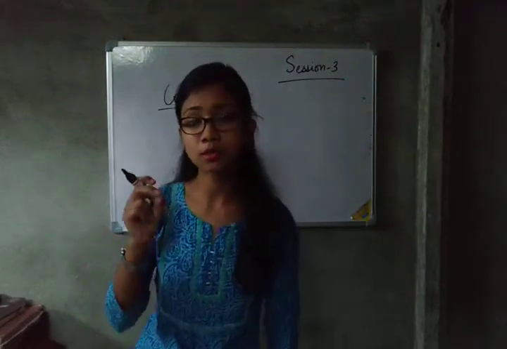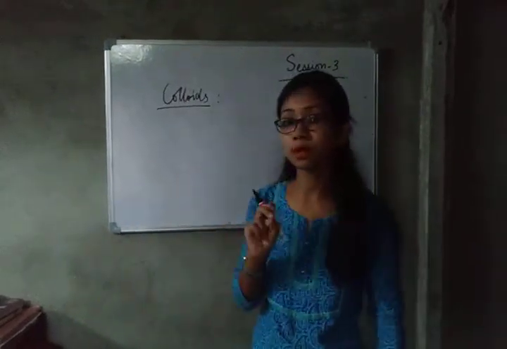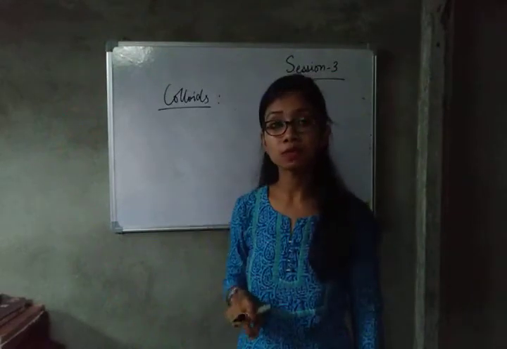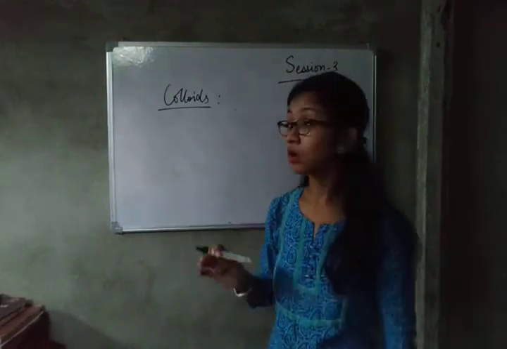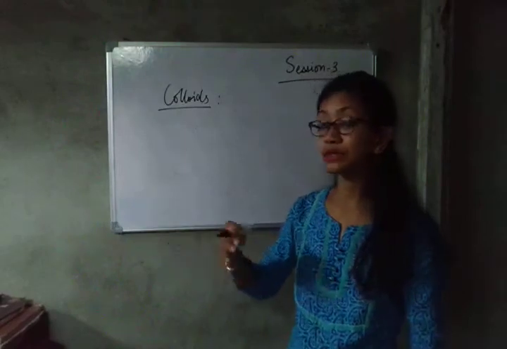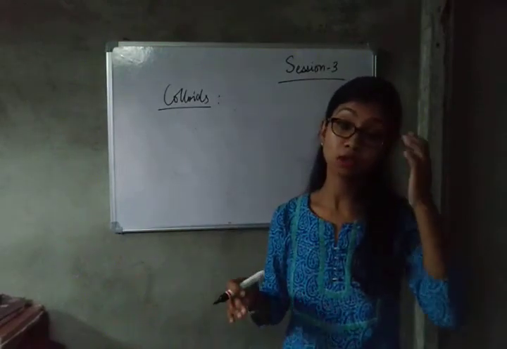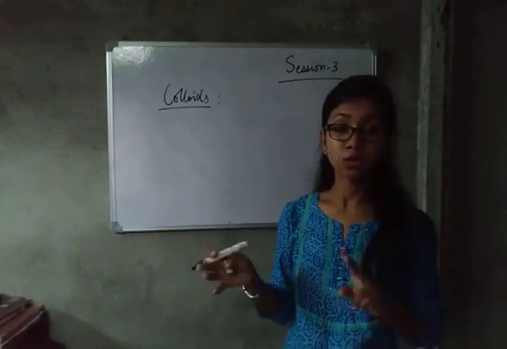In suspension, the particles which remain suspended are very large. Therefore we can differentiate between the particles of both components of the mixture.